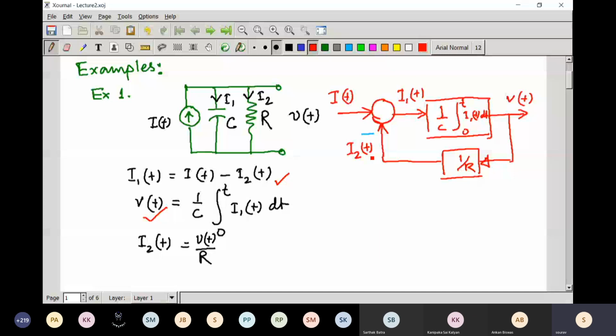It is very interesting to see that this simple electrical circuit also works on the feedback principle. Here you can see it is using feedback, and it is called negative feedback.